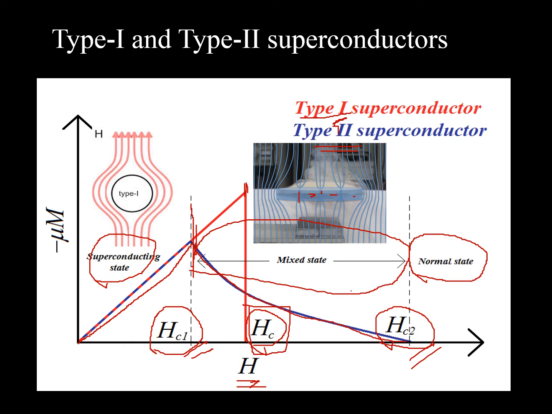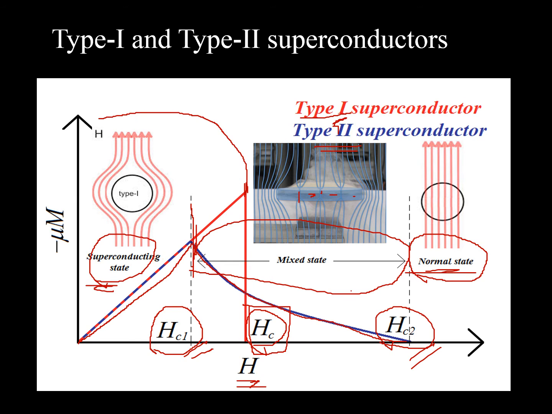It has another name too, called the vortex state. And then the normal state. This superconducting state and the normal conducting state are common to both type 1 and type 2 superconductors. A type 1 superconductor behaves as a superconductor below this, and as a normal conductor above this, but it is different in the case of a type 2 superconductor.